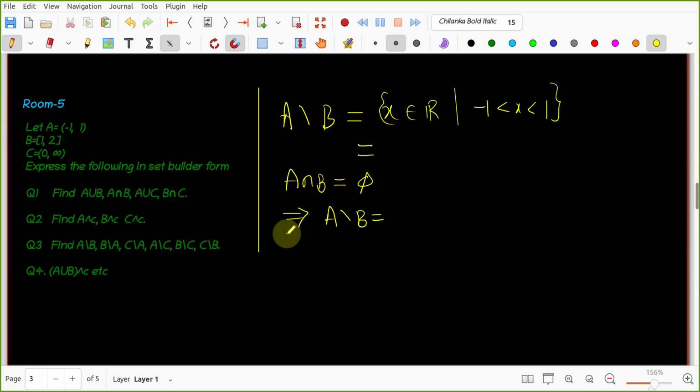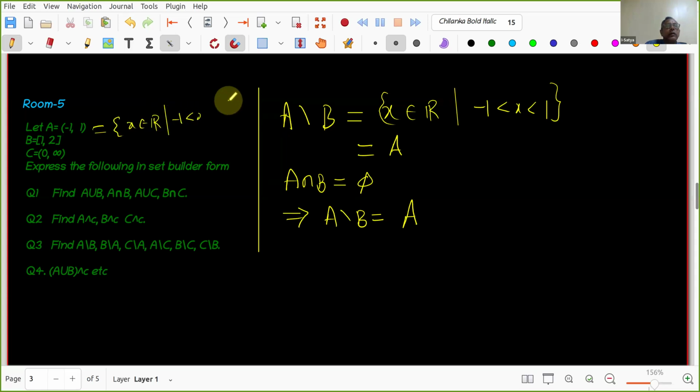A minus B indicates all elements of A excluding the elements of B. Correct. So it is set A only. If A intersection B is empty, then A minus B is set A only. That is why this set is A only, and you express it as all X belonging to R such that -1 is less than X less than 1. That is exactly what we got: A minus B equals A only.